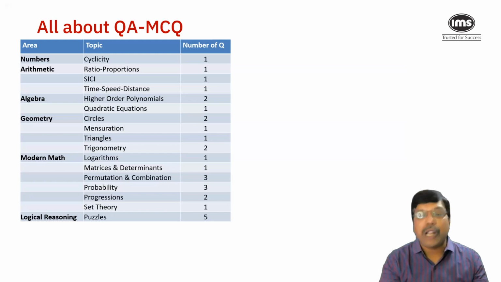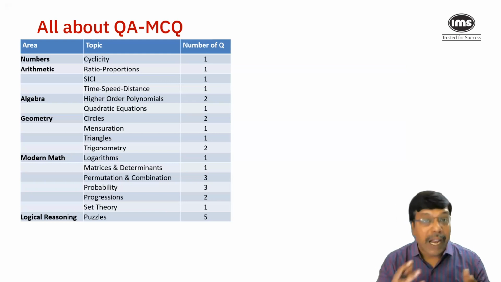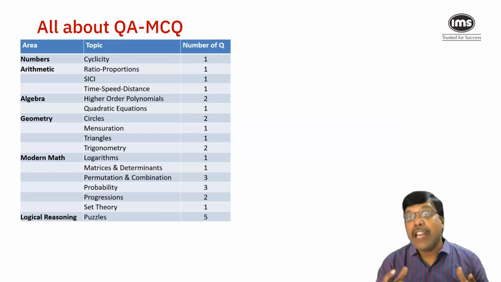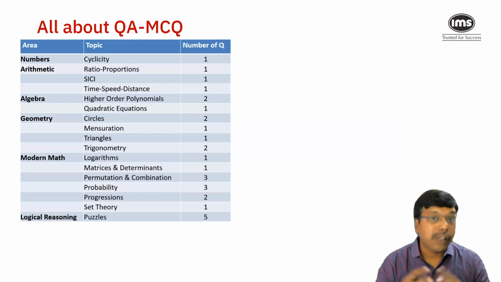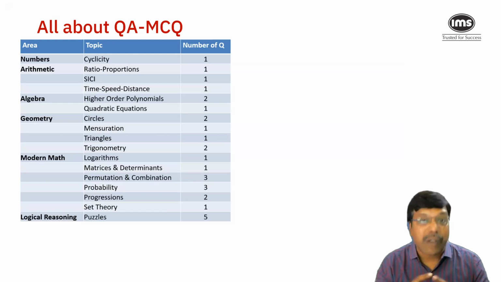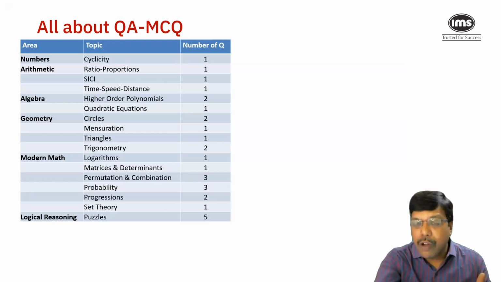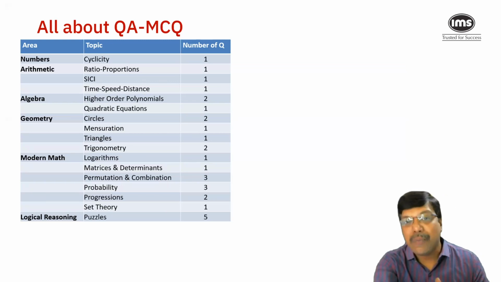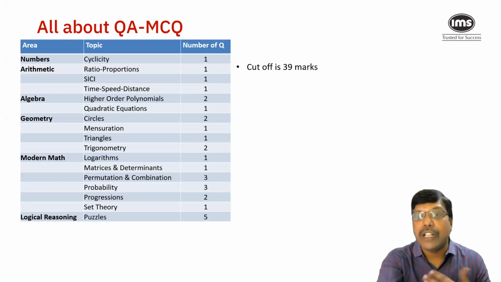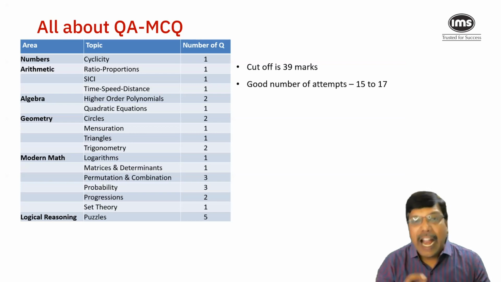constitutes either data interpretation or logical reasoning, which, if you practice a bit, can definitely play very well in your favor, because 5 questions, if you get them right, 5 into 4, 20 marks, you're already halfway to the cutoff. Now, the cutoff for the MCQ section this year, as mentioned earlier, is around 39 marks. And to achieve this particular score.